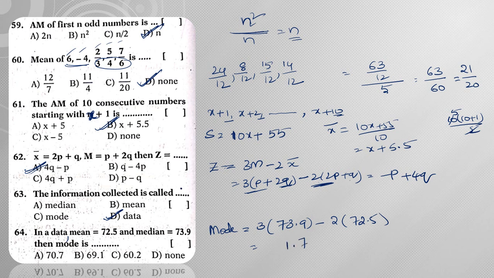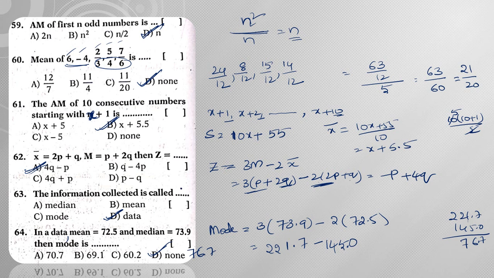Calculating: 9 3s are 27, 2 is carried, 3 3s are 9 plus 2 is 11, 7 3s are 21, so 221.7. Then minus 2 times 72.5, which is 145. So 221.7 minus 145: 7 minus 0 is 7.